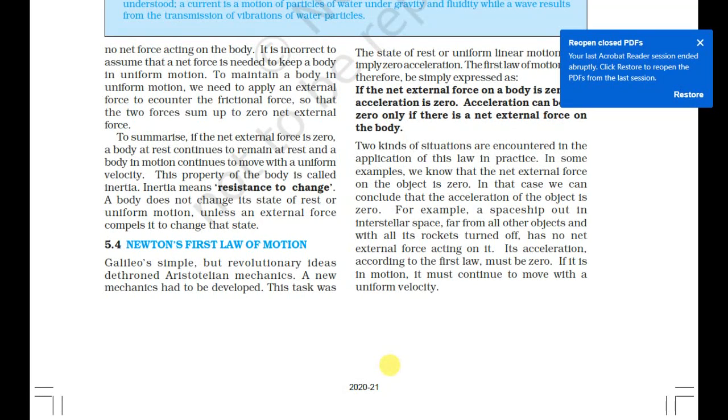Hello everyone, I'm Mohish. Today we are discussing Newton's first law of motion. In this lecture we'll discuss Newton's first law.